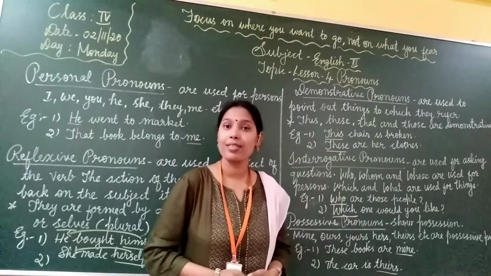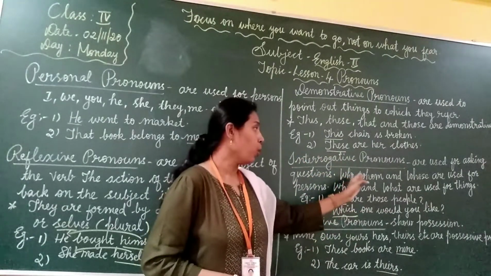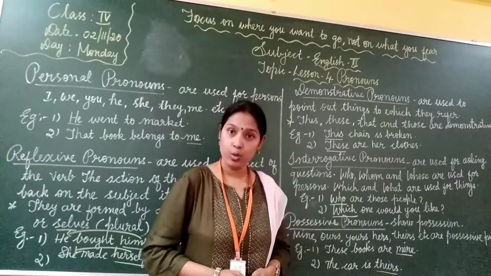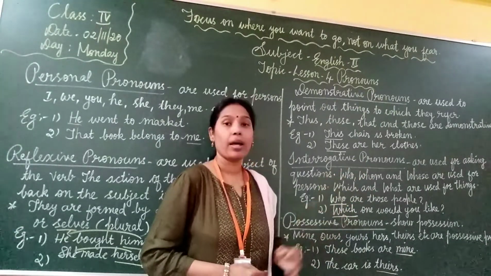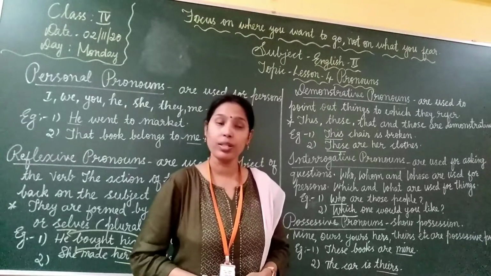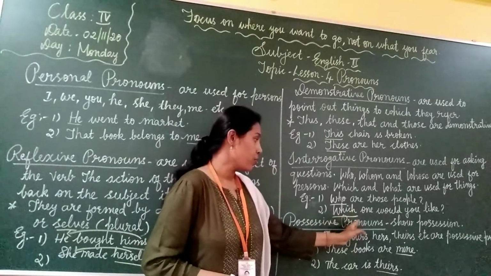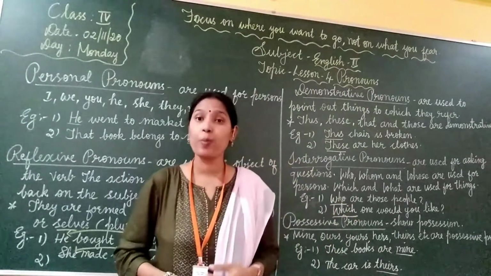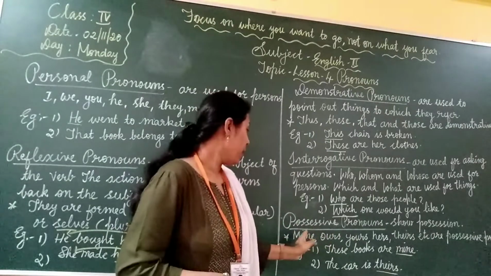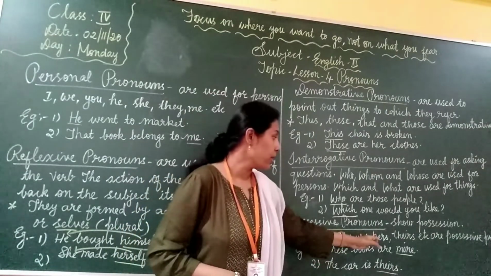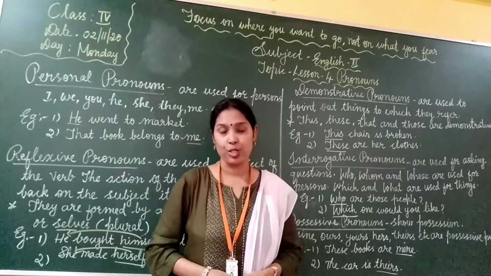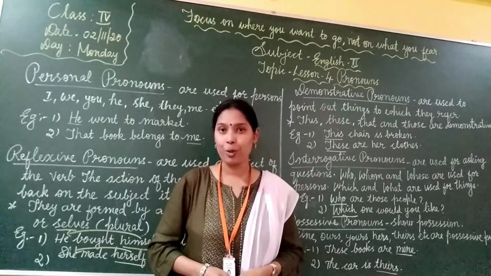They are used for asking questions. Who, whom, and whose are used for persons, and which and what are used for things. Next, possessive pronouns. Possessive pronouns show possession or ownership. Mine, ours, yours, hers, theirs, etc. are possessive pronouns. So children, I hope you all understood.